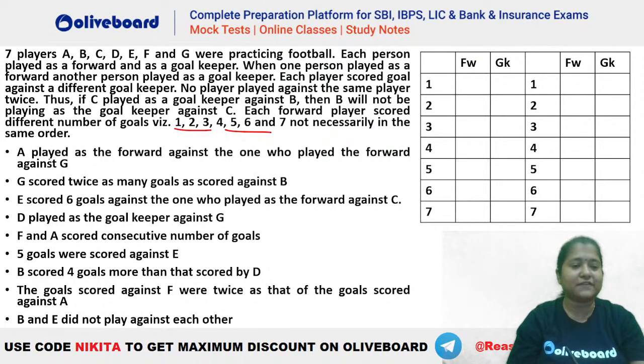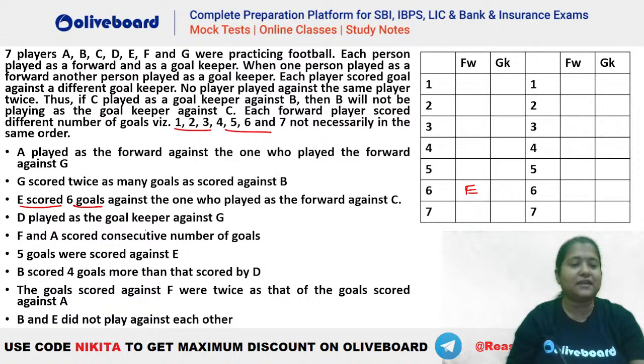Now let's see what is given. A played as the forward against the one who played the forward against G. Right now this information is not going to help us out, so we will hold this for a while. G scored twice as many as B. Okay, we'll check that out. E scored 6 goals. So E is a forward, he is scoring the goals. When we are scoring the goal, that means we are playing as a forward. E scored 6 goals against the one who played forward against C. So whoever is the forward against C, that person will be the goalkeeper for E. Okay, we'll check that later.